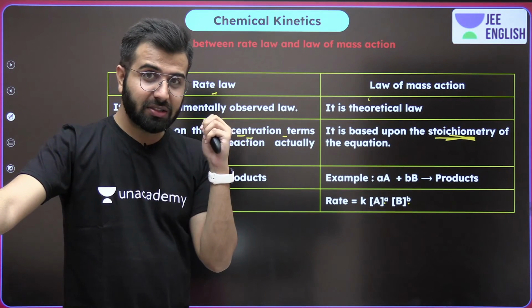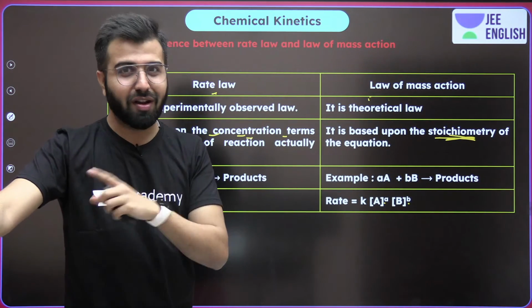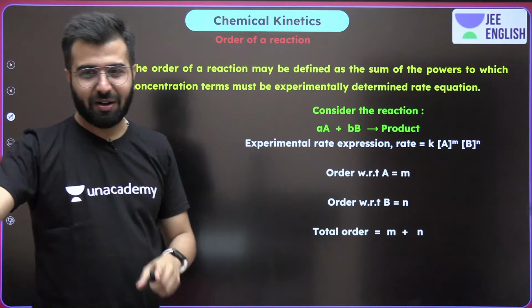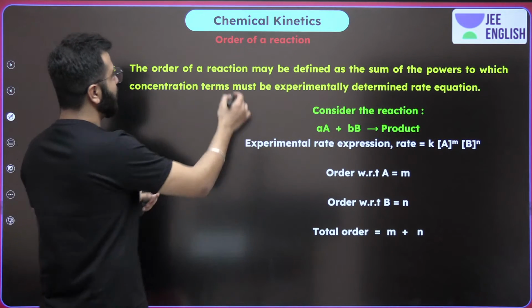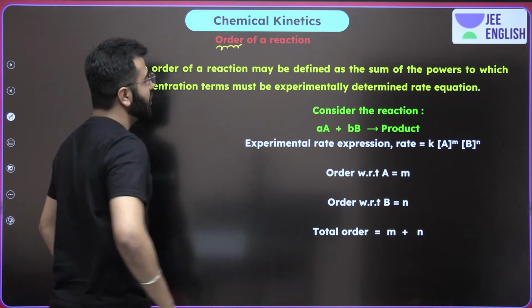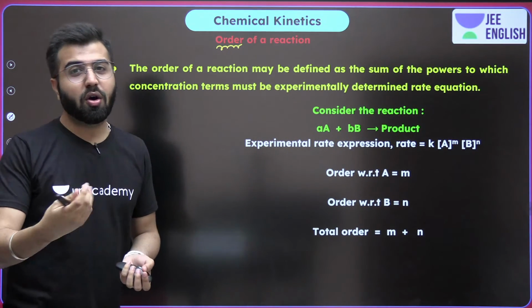Are we going to do this? Yes. Is it today? No, in the next class. But is the class over? Not at all, so we are moving ahead. So what are these M and N? There is a term known as the order of reaction. You should also remember how quickly we can find the order of reaction.